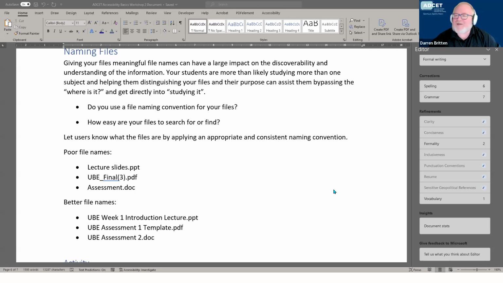So think about what you're asking the students to do with those files, make them discoverable, and let them know the naming convention. There's nothing wrong with saying all the assessment file names will have this prefix, just so they're easy to recognize. If I've downloaded it, I know where to look. And as you develop more content, once you start using file naming conventions consistently, it carries across to videos you create. For myself, when making learning objects like H5P objects, giving them a relevant name means that when you search for them later, as the developer, it's much easier to find and speeds the process up as well.